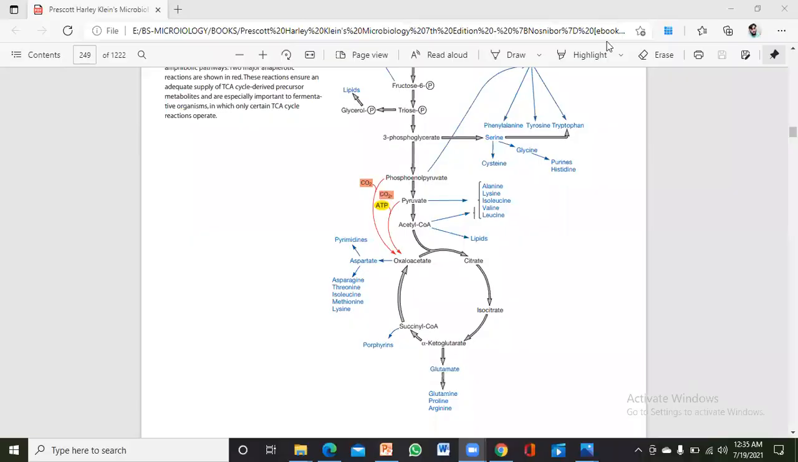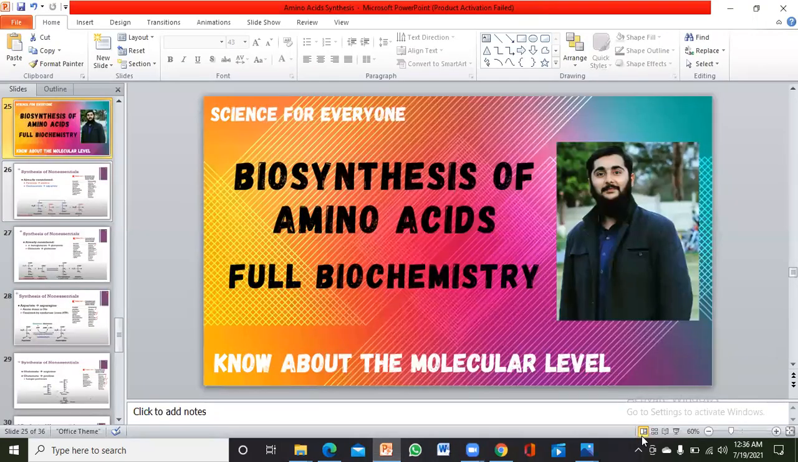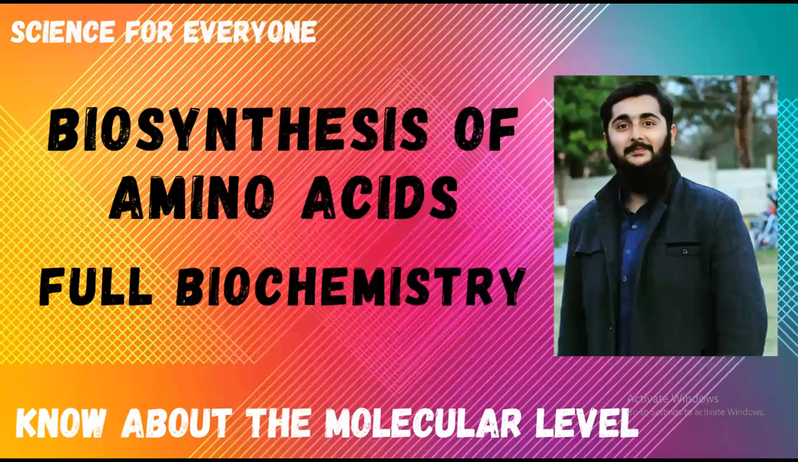This is the schematic diagram, as I have shown you in the earlier video. Now you will easily understand. If you take a picture of it, place it in front of you, and compare the chemical reactions, all will be the same. That is how oxaloacetate gives rise to aspartate, and aspartate gives rise to asparagine, and many other things. So this was the last part of the biosynthesis of amino acids.